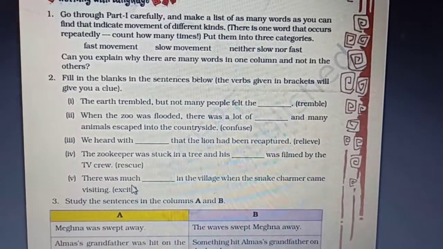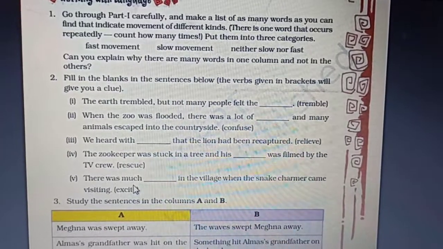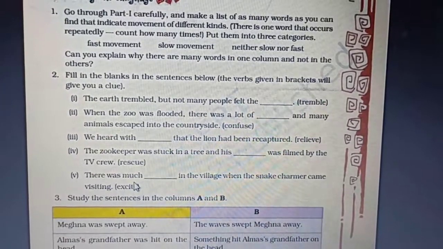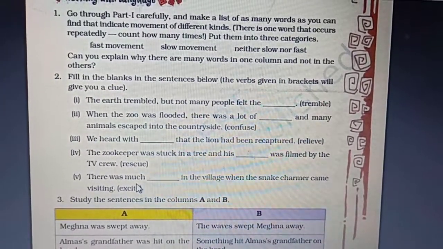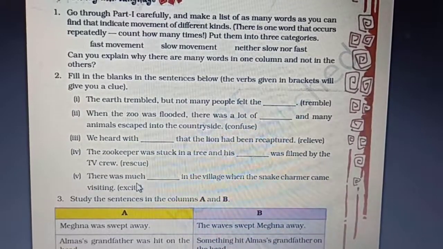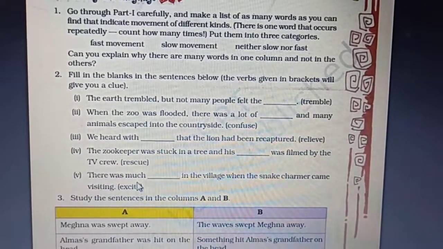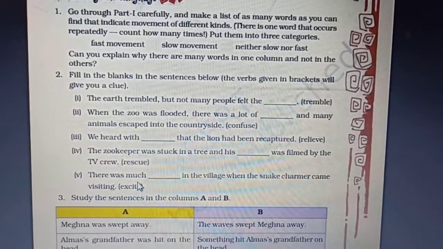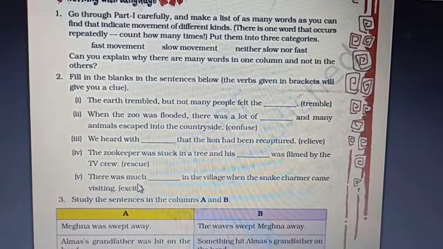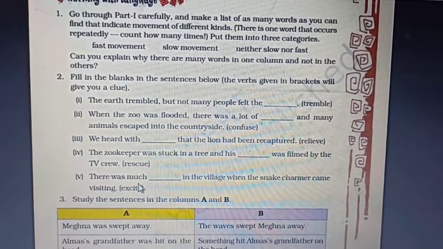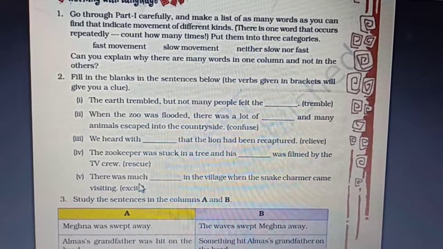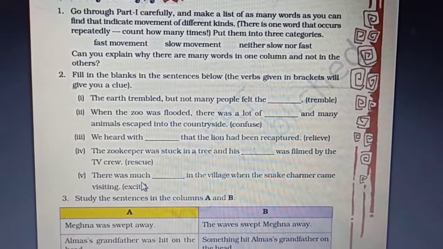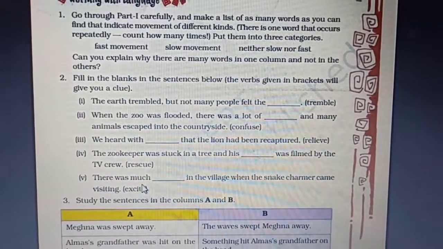You read part 1 carefully and list the words related to movement. There are different categories: fast movement, slow movement, neither slow nor fast. And note them down under these categories. Here further there is a question. Can you explain why there are many words in one column and not in the other? Try to answer.